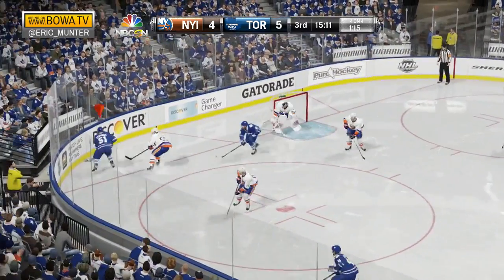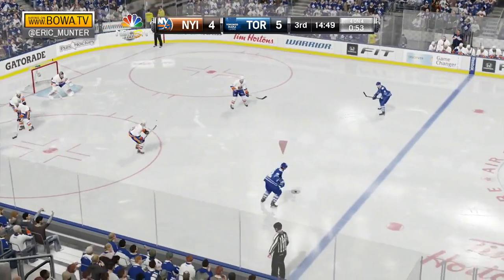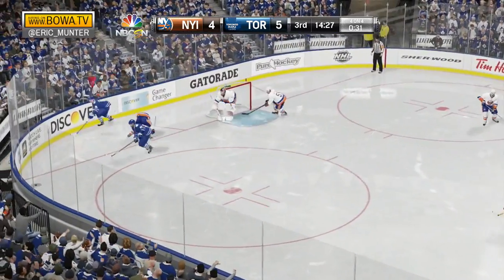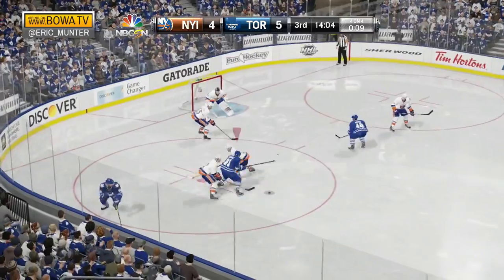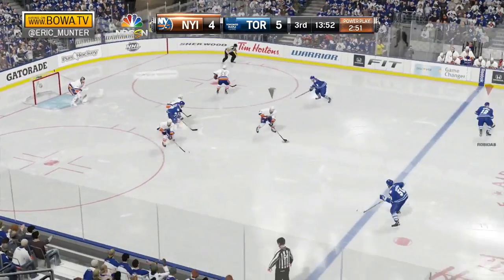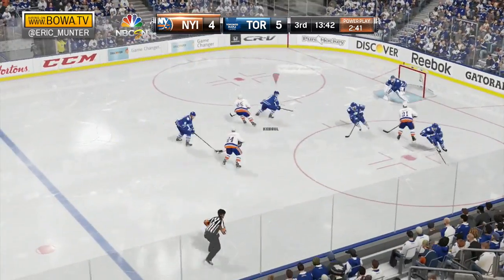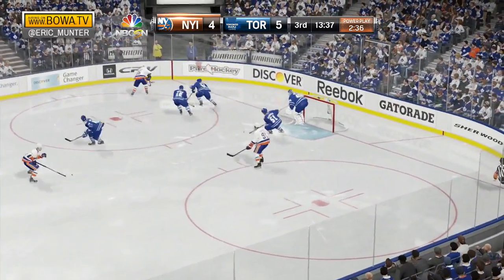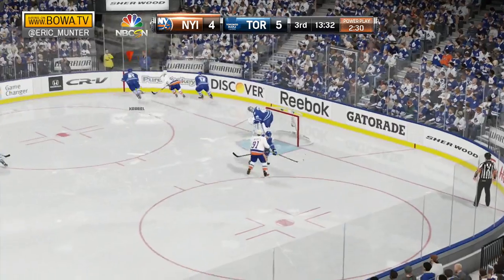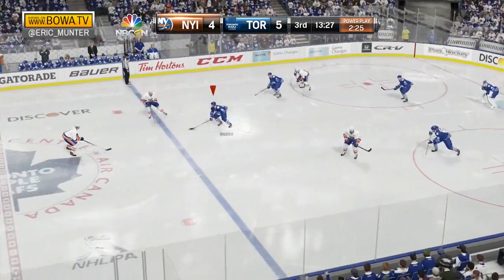Toronto shoots, save there. Halak to the point, shooting. Halak the save. Rebound to Kessel. Kessel makes a move. He tried to shoot, could not. Now under 3 minutes to go on the major. Tavares out of the box. Dropped it into the slot, couldn't get a shot. Far boards, Kuhnhackl. He takes a hit from Kessel. Kessel gets it to Bozak.